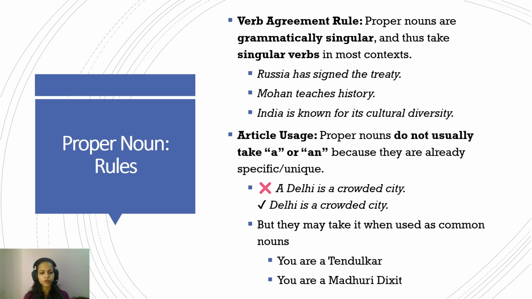At this point, you just have to remember one rule, that proper nouns are expressed as singular. They follow a singular verb, and they do not take a or an articles. Okay. So I have mentioned exceptions again, just so that if you come across these things, sometimes you're not confused. But for exam purposes, if you know this mota rule, that they are expressed as singular, follow a singular verb, and do not take a or an, you'll be okay with proper nouns.